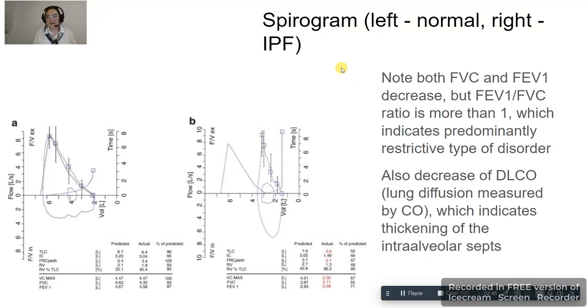The spirogram reveals a decrease in both FVC and FEV1, but in the restrictive pattern the vital capacity is decreased more than FEV1. That's why the ratio is more than 1. Also, the diffusion is decreased.